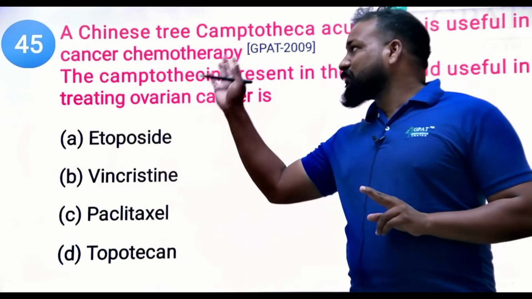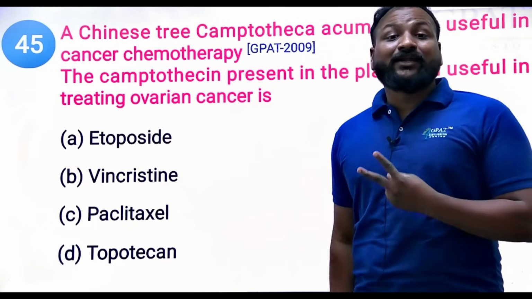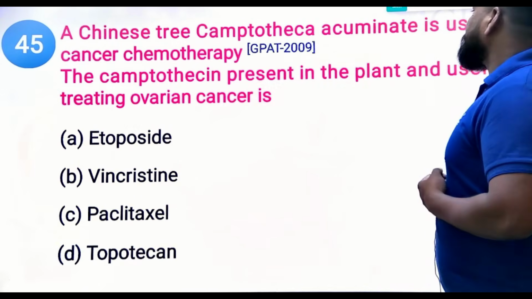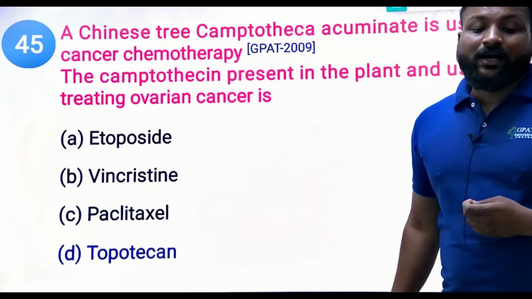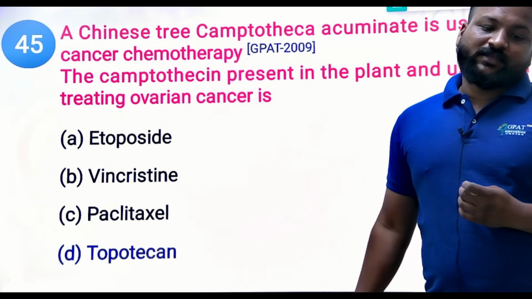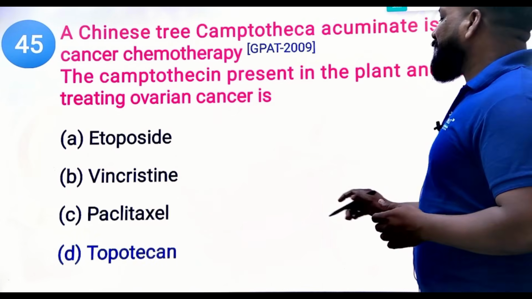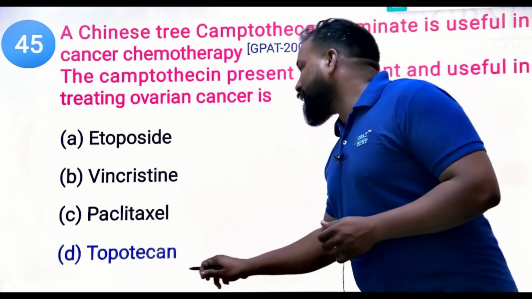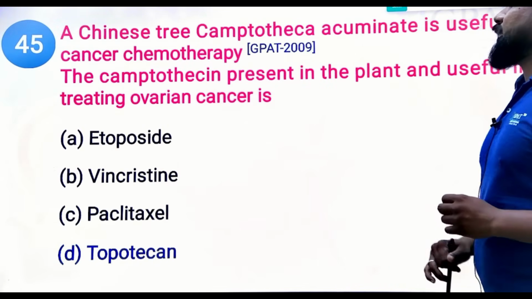Vincristine, yes, is not from Camptotheca. Paclitaxel is from Taxol. You can eliminate these two options, and from the remaining two, tell me the right answer. It is from Topotecan. Clear? Topotecan, from Camptotheca. That's how. Okay, yes. Next question.